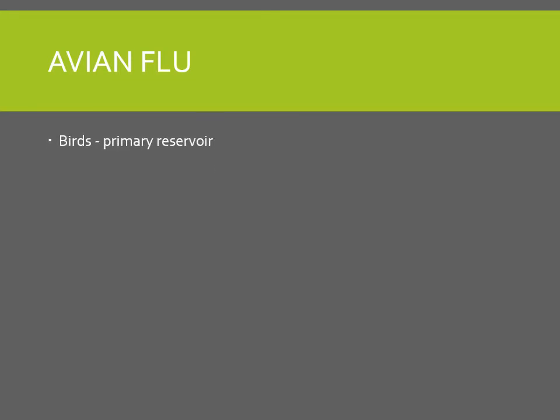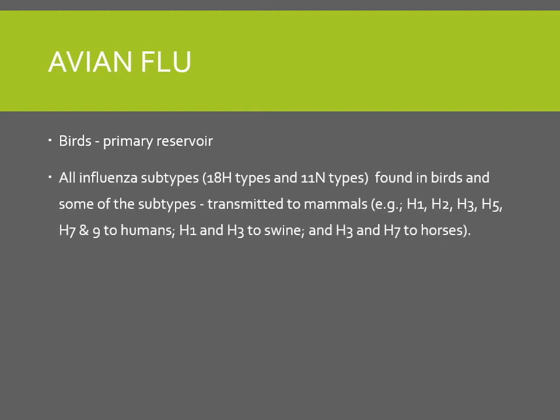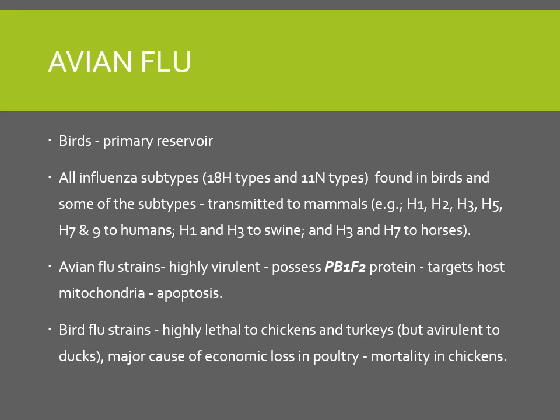So what is this avian flu? Mainly the birds are the primary reservoir for this influenza virus, and all the influenza subtypes are found in birds, like the H1 to H18 types and the N1 to N11 types, all are found in birds. Some of them are present in mammals, like humans, swine, or horses.